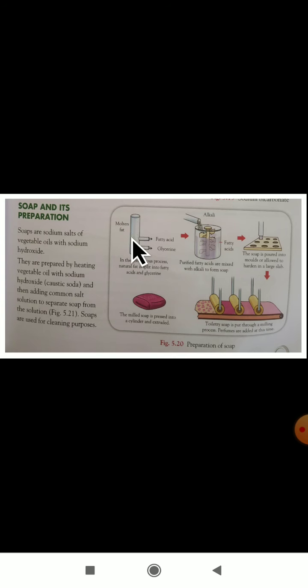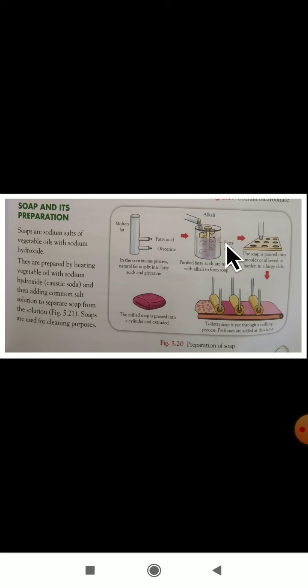Molten fat it is. Natural fat is split into fatty acid and glycerin. Next these fatty acids are mixed with the alkali.